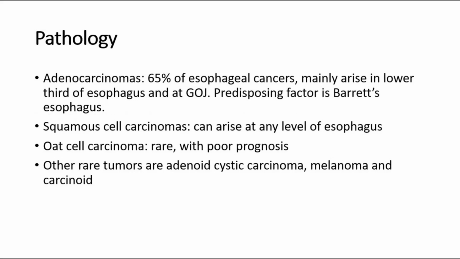For pathology, adenocarcinomas consist of 65% of esophageal cancers, mainly arising in the lower third of the esophagus and at the GOJ. Predisposing factor is Barrett's esophagus. Squamous cell carcinomas can arise at any level of the esophagus. Oat cell carcinoma is rare, with poor prognosis. Other rare tumors are adenoid cystic carcinoma, melanoma and carcinoid.